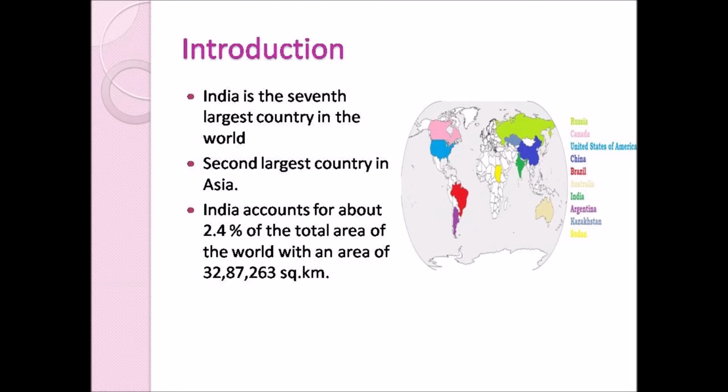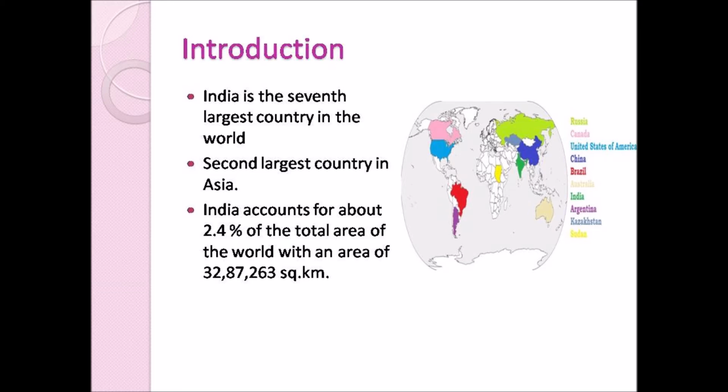And India is said to be the second largest country in Asia continent. Okay children, in Asia continent, India is said to be the second largest country, and the first largest country in the Asia continent is China. India accounts for about 2.4% of the total area of the world, with an area of 32,87,263 square kilometer. That is, in this whole world, the area occupied by India is about 2.4% of the land.